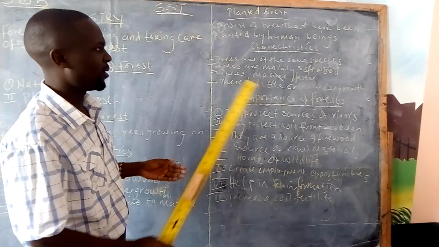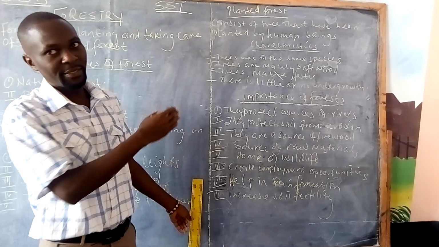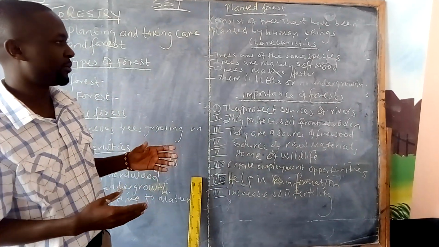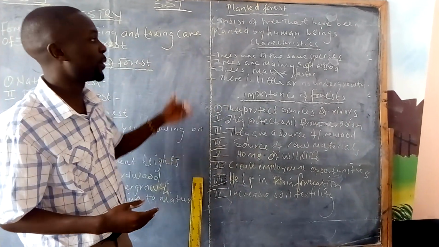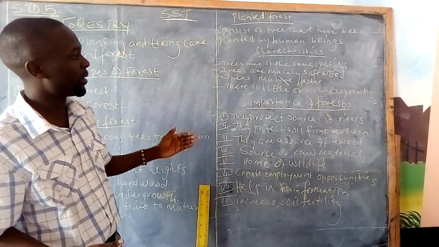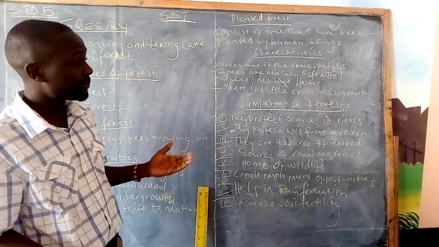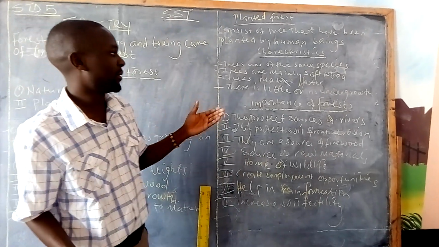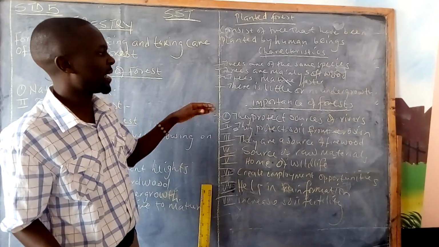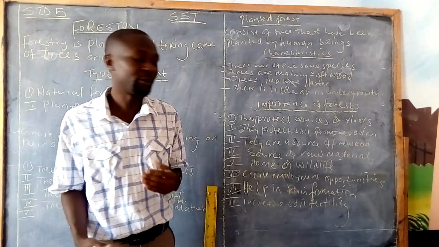Then there is little or no undergrowth. So in this planted forest, there is very little or no undergrowth because they are planted by human beings. Human beings weed these other plants that are trying to grow, and that is why there is little or no undergrowth. So what are the importance of forest?